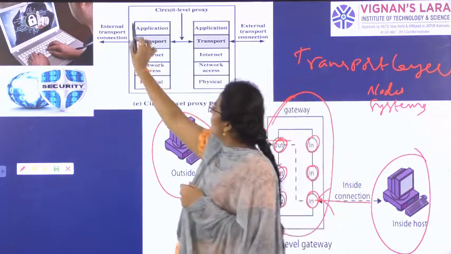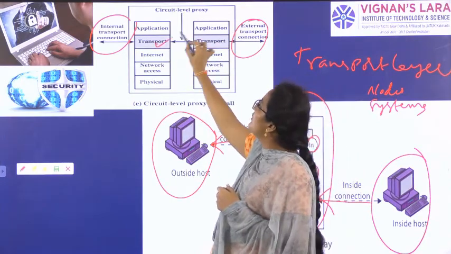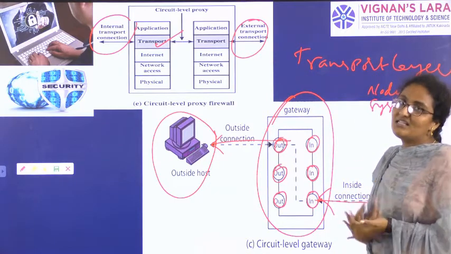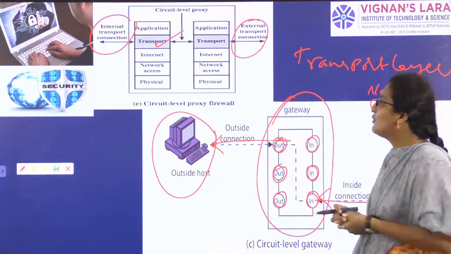So we have the internal transport connection and the external transport connection. Why are we calling it a transport connection? Because the communication is happening in the transport layer. So we are calling it the internal transport connection and the external transport connection.